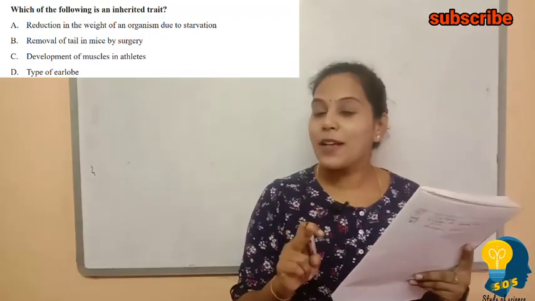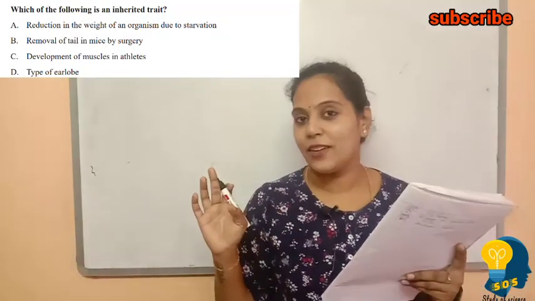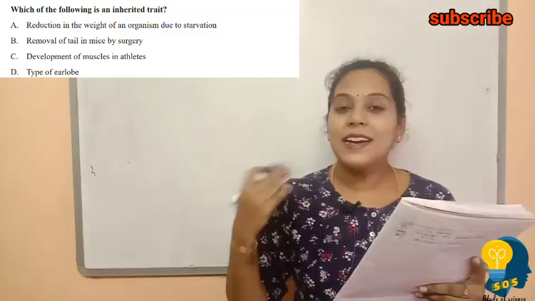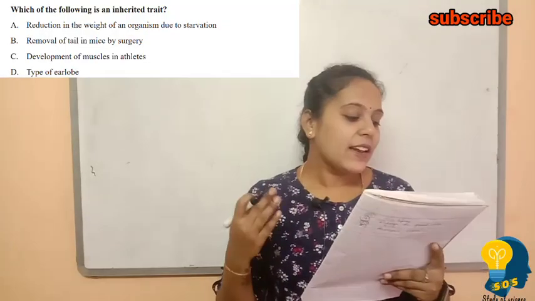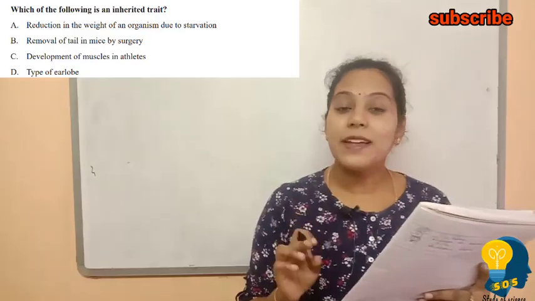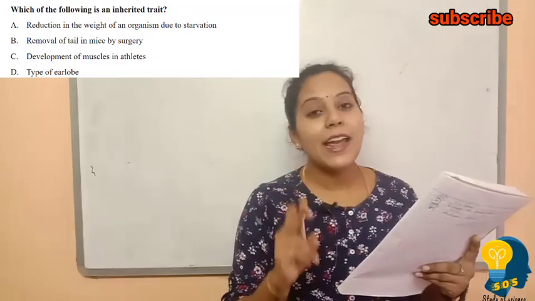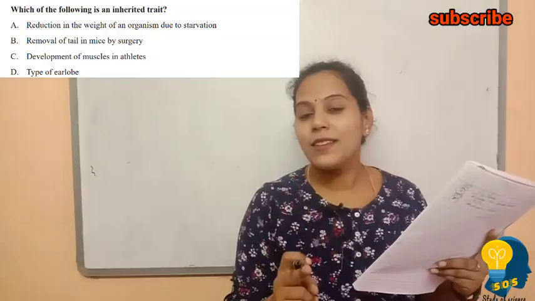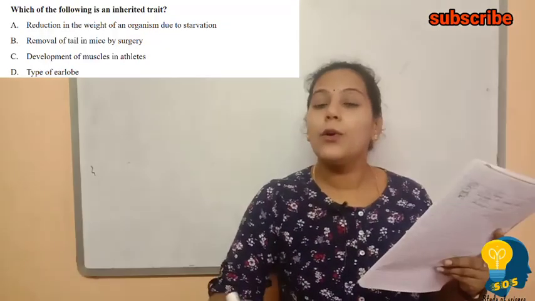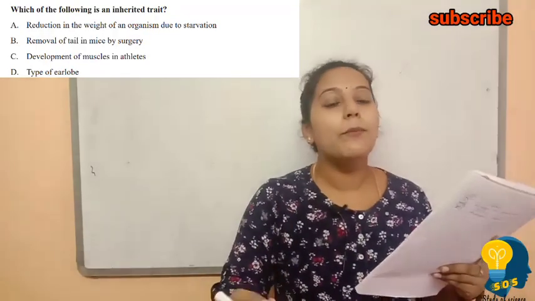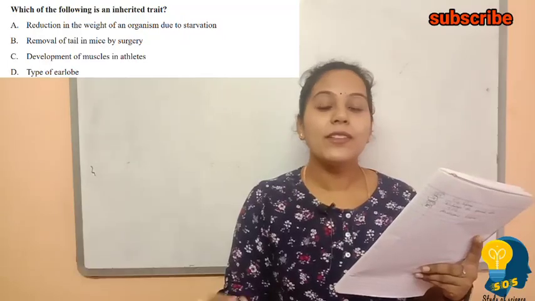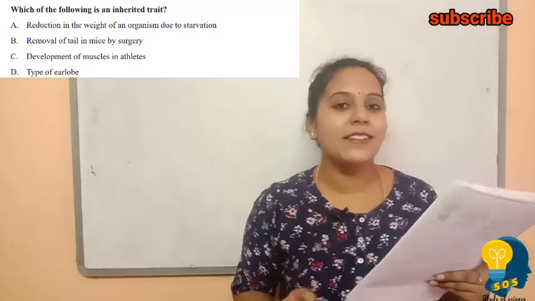Definitely, it will not pass from one generation to another, because it is a lifetime change. Next, removal of tail in mice by surgery. If we remove the tail of mice by surgery, its progeny will be born with the tail, because it is artificially done during its lifetime.